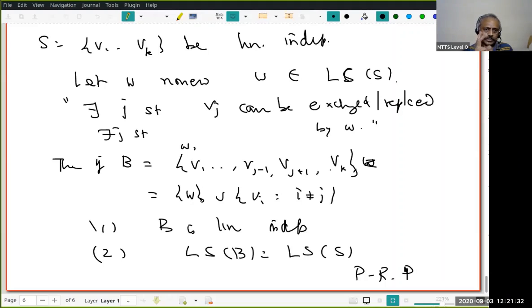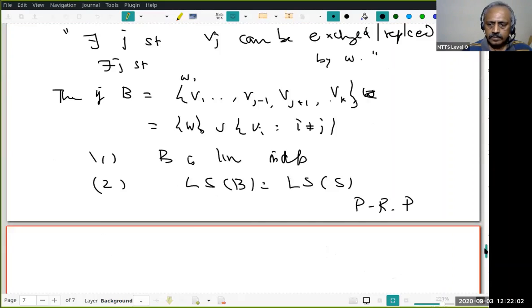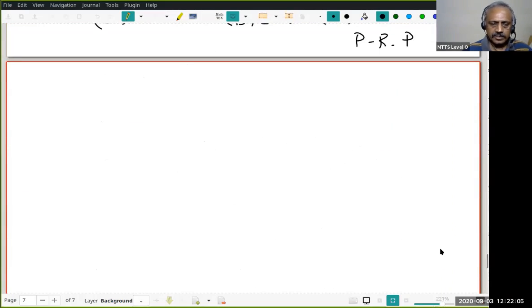Now I want to make two claims. What are the two claims? The new set B is linearly independent. Okay. The nature of the set has not changed. The S was linearly independent, B will also be linearly independent. Next, very interesting. The linear span of B will be exactly the same as the linear span of S. Do you understand these two statements? Good. Now let us prove that. So let us prove one by one.